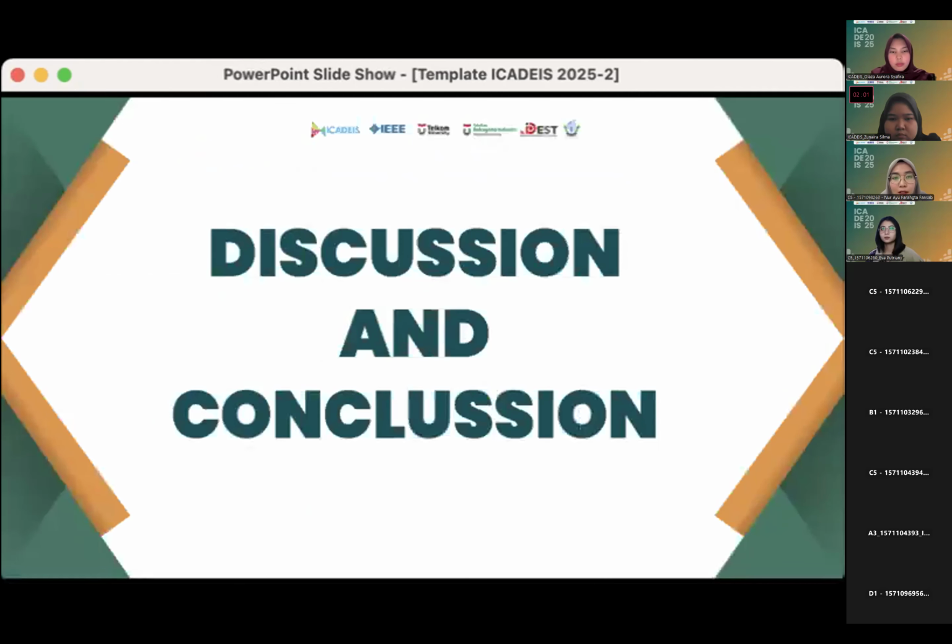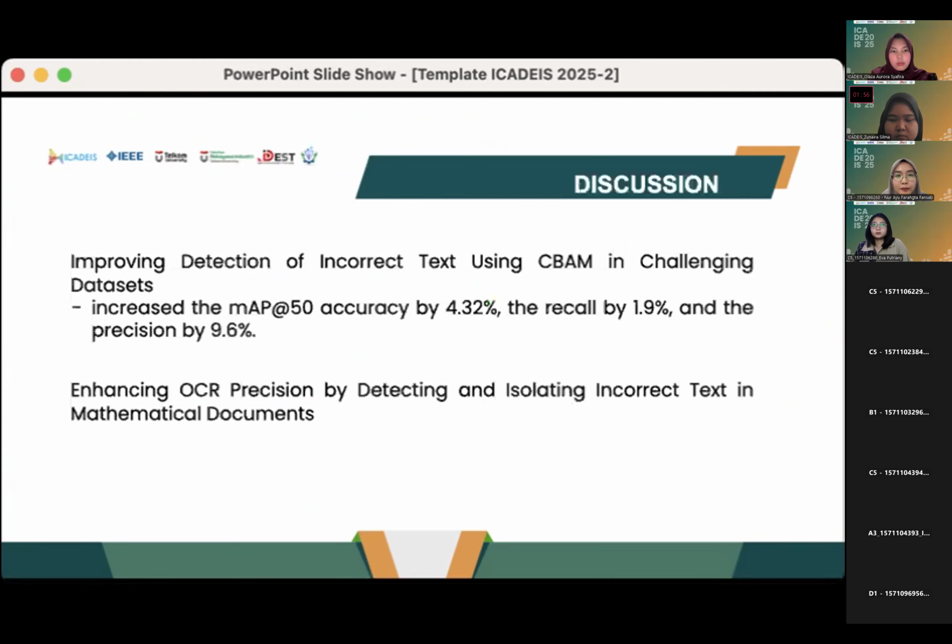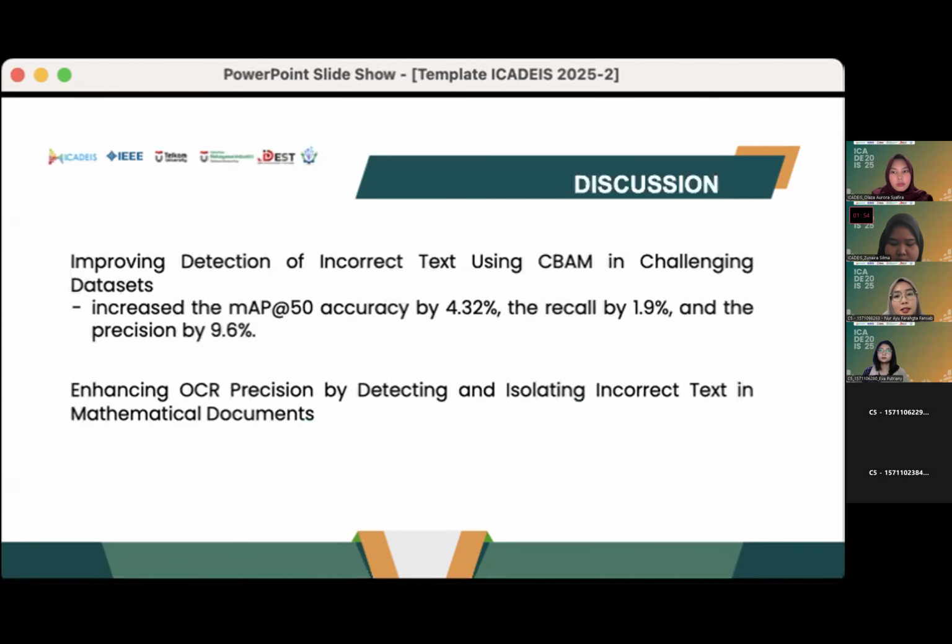Okay, for discussion and conclusion. The incorrect text class has a small amount of data in the dataset, and most objects in this class are smaller compared to objects from other classes. However, the variation across these classes is quite diverse, especially in the incorrect text class. These three factors contribute to the low values for mAP, recall, and precision.